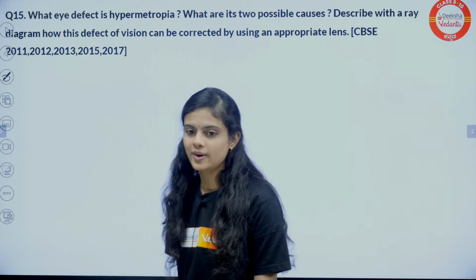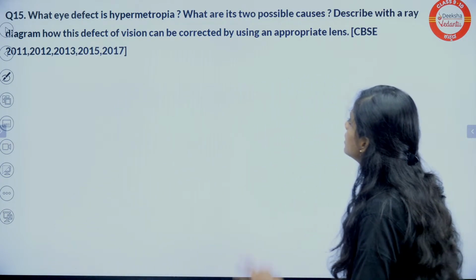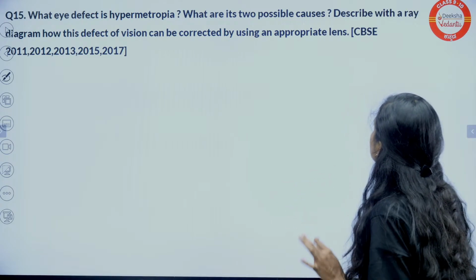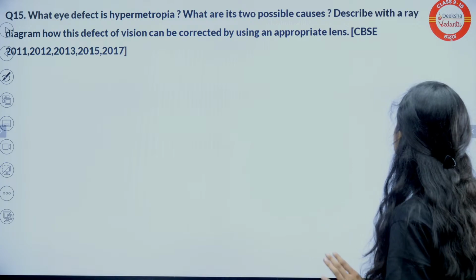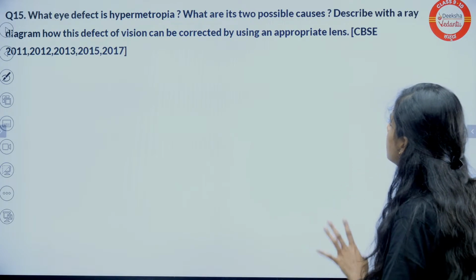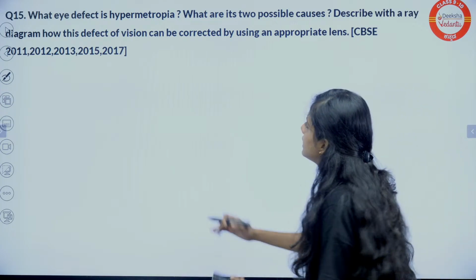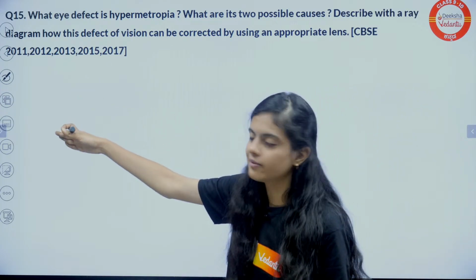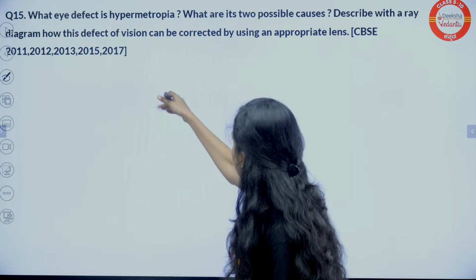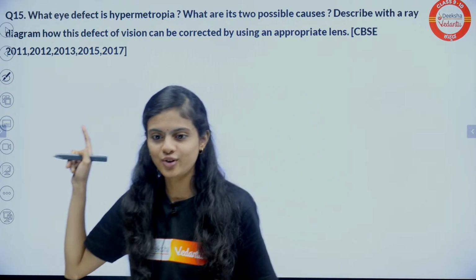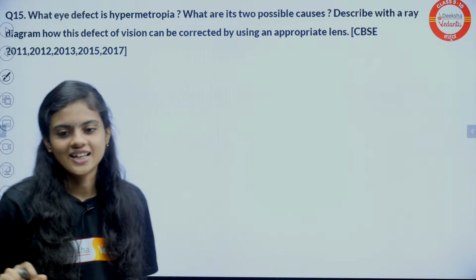Moving towards the next question. What eye defect is hypermetropia? What are its possible causes? Describe the ray diagram, how the defect of vision can be corrected, etc. See how many times this has been repeated. 11, 12, 13, 15, 17. Then it should come in 21 and 24. It should come, right? Okay, let it be.